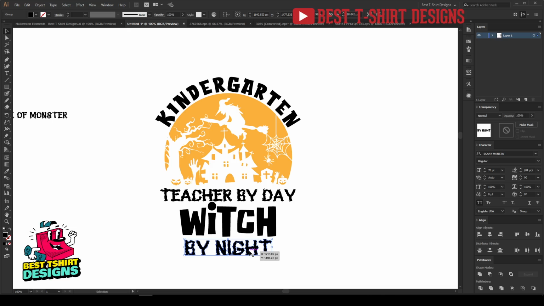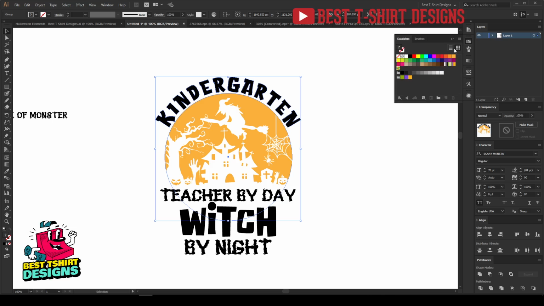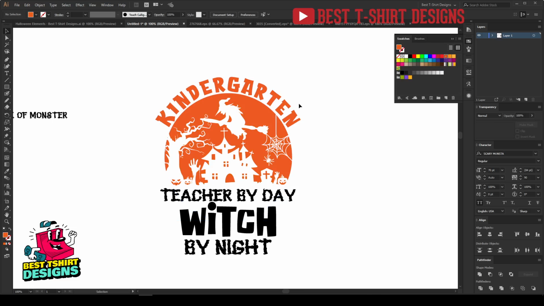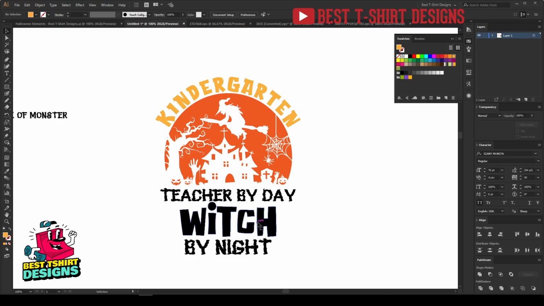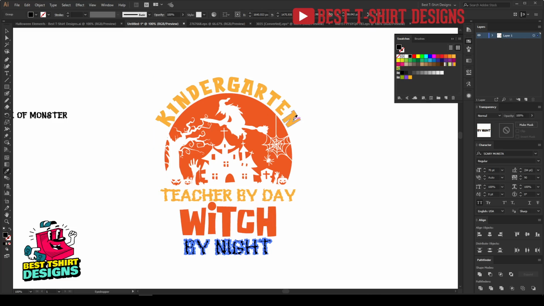Which by night, and this one I'm just going to place it like this. So that is fine. Let's add some colors. In a Halloween design, you will see that there are tons of black, there are tons of orangey colors, not that one, this orangey, and maybe this yellow. So this is how I can do it. I'm just going to make it a simple two color design. So let's make it like this, and it is done.